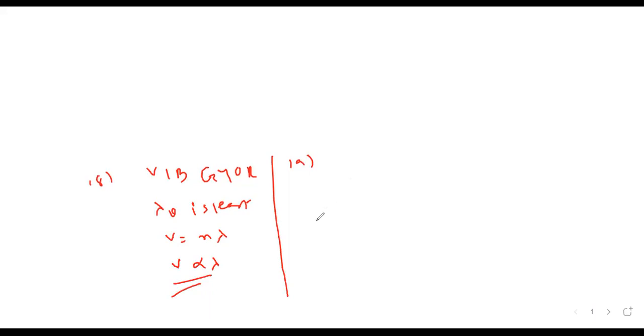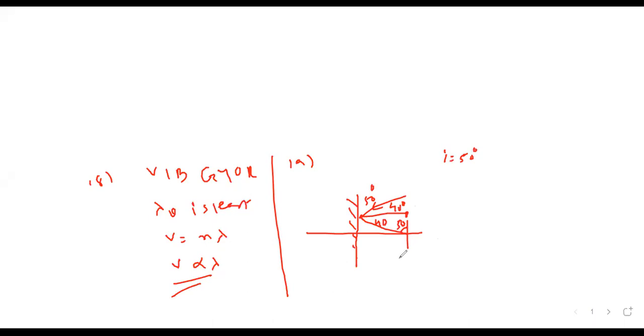A plane mirror is held normally to the water surface. This is the diagram. Plane mirror is kept perpendicular to the water surface. Light is incident here at 50 degrees with the surface. That means this is 40 degrees. So this will also be 40 by law of reflection. That means this will come 50 degrees. Clear this much? The angle of incidence on the water surface is 50 degrees.